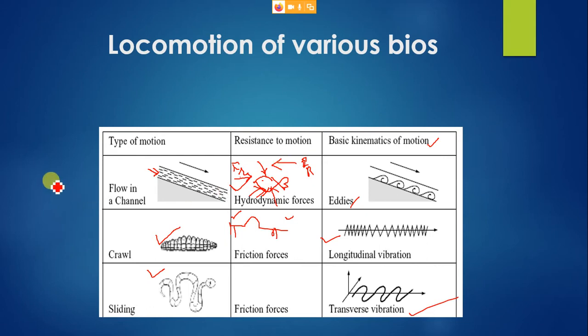For a fish, the hydrodynamic forces act in 3 dimensions, so you have eddies here. For a worm, it is frictional forces that will create resistance, and the kinematic motion would be a longitudinal vibration. Similarly, you have a sliding or crawling motion for your snake, where you have frictional forces again, but the motion is a transverse vibration.